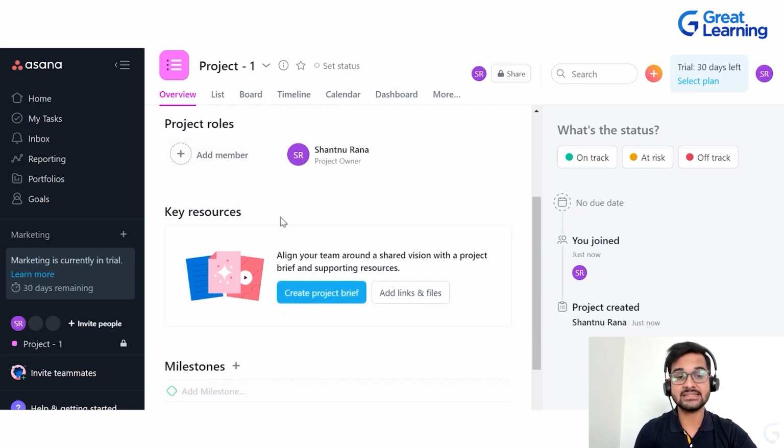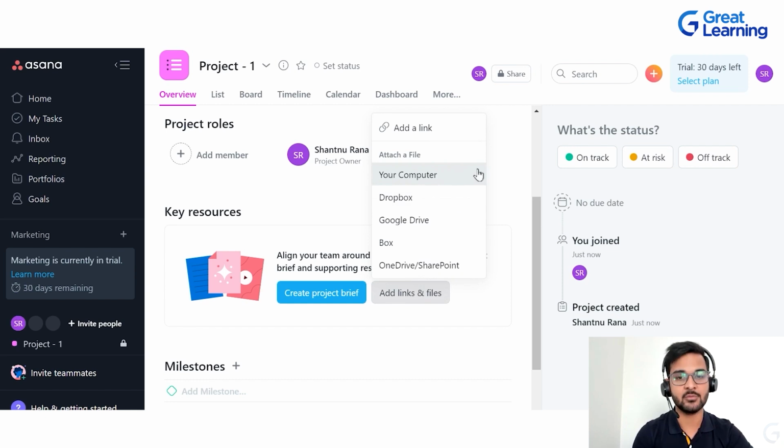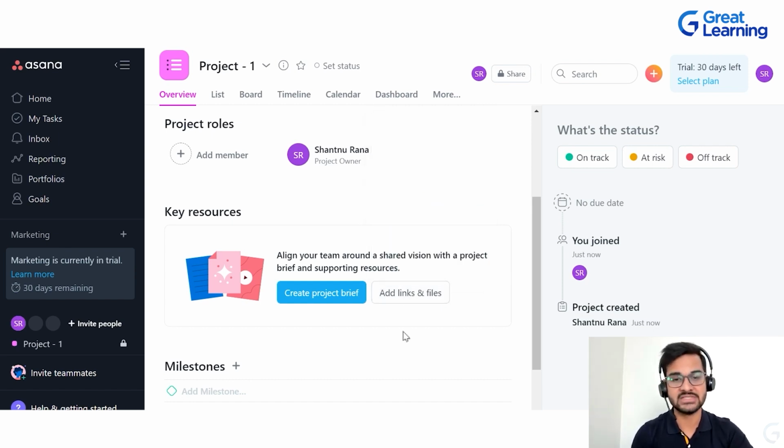The next thing is key resources, and this is one of the most beautiful features that I find in this particular project management tool called Asana. So first thing over here is add links and files. Whenever you are managing a project, there are certain files and folders which will be very helpful for each and every team member. So if you want to keep those links and files at one place, you can just click on add links and files and you will be able to add those files. If you want to add a file from your computer, Dropbox, Google Drive, Box, OneDrive, you can just add a link or a file and all the team members will be able to see that.